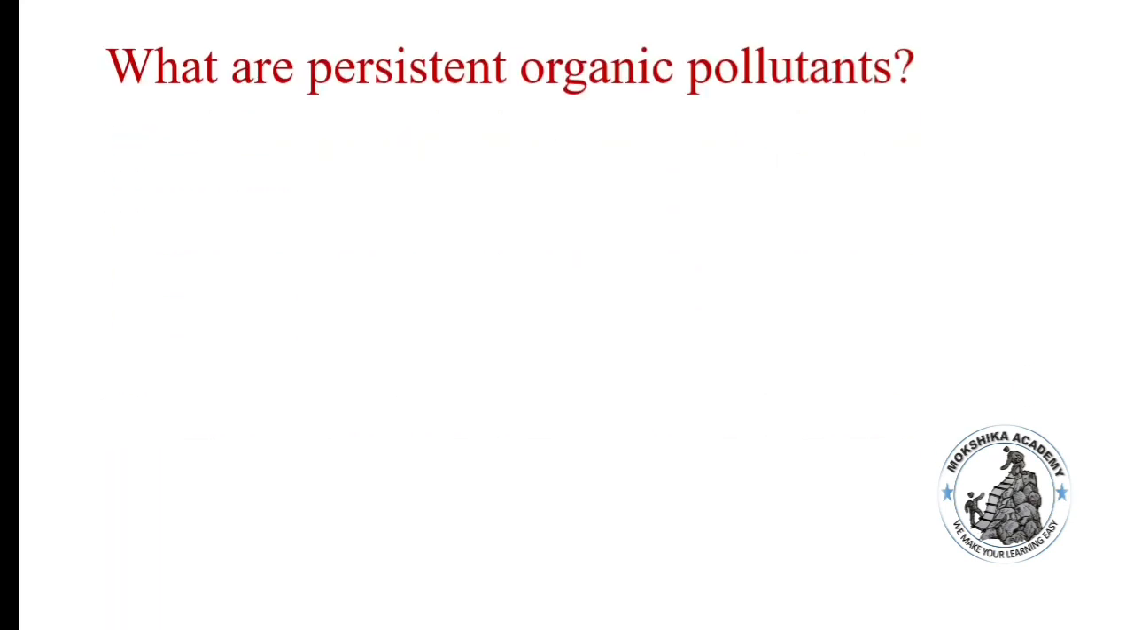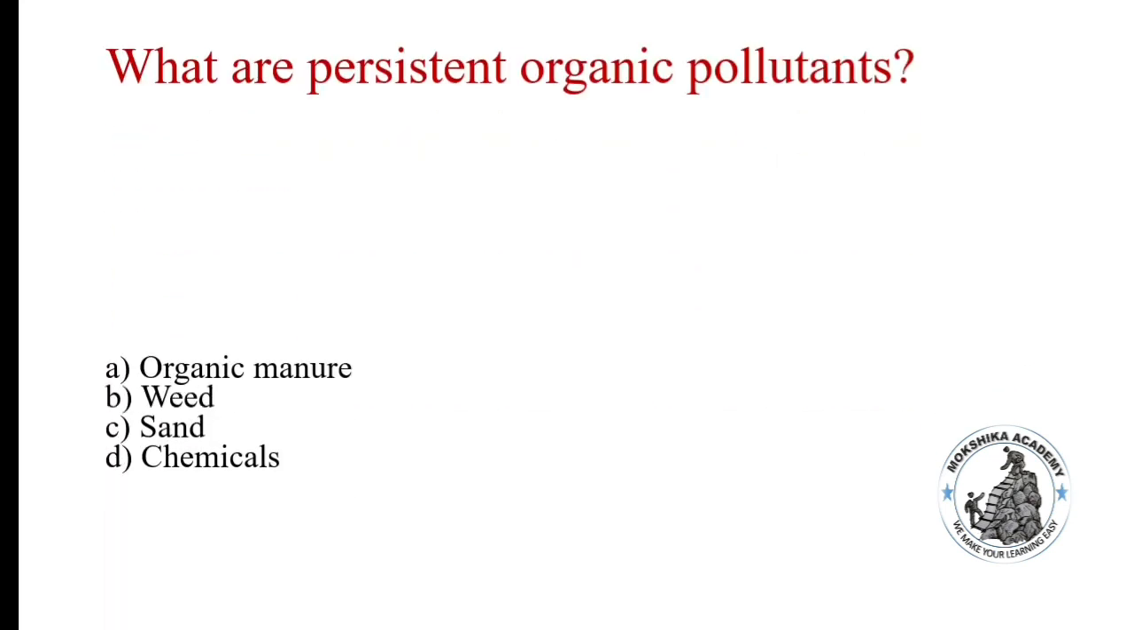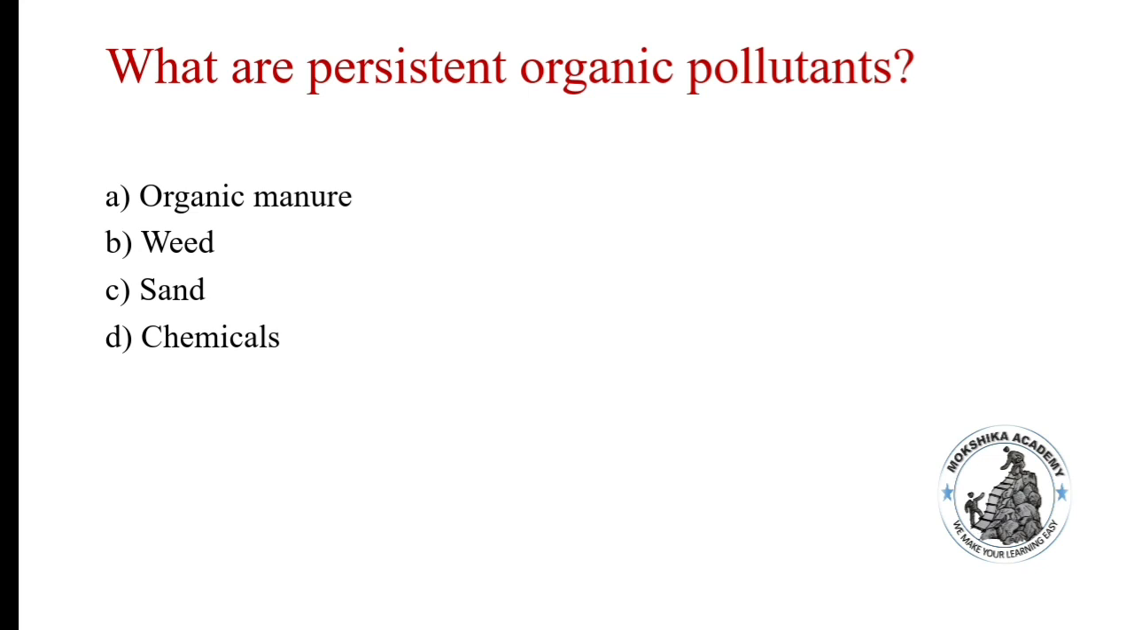What are persistent organic pollutants? Options: organic manure, weed, sand, chemicals. Answer is chemicals. Chemicals that remain intact in the environment for long periods, become widely distributed geographically and accumulate in the fatty tissue of living organisms, which makes them human health hazards.